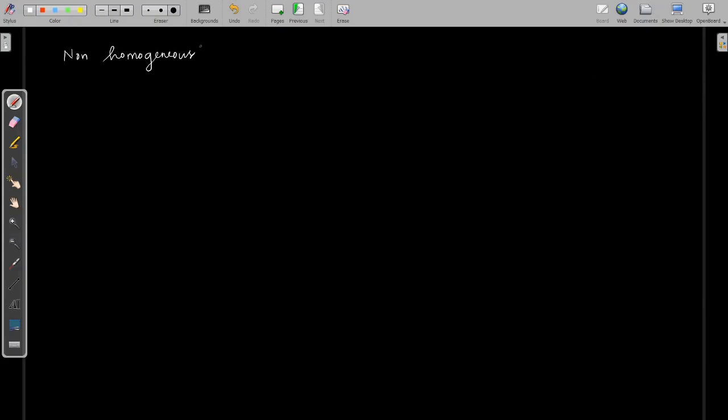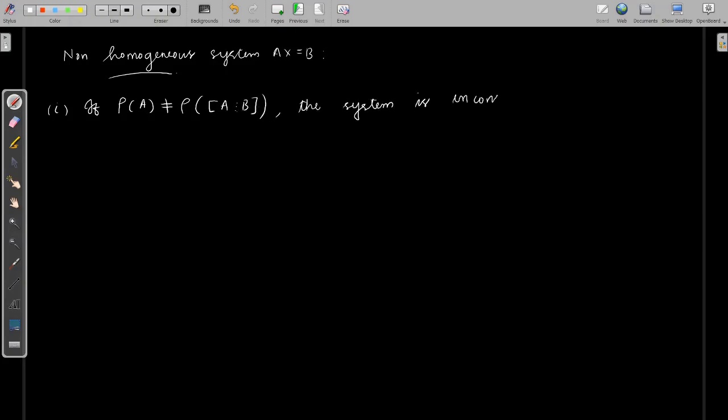Now we consider the non-homogeneous system of equations. First, if the rank of A and the rank of the augmented matrix are different, then the system is inconsistent. There will not be any solution. But if the rank of [A : B] is the same as the rank of A, that is, the augmented matrix and the original matrix A have the same rank, equal to the number of unknowns, then the system has a unique solution.